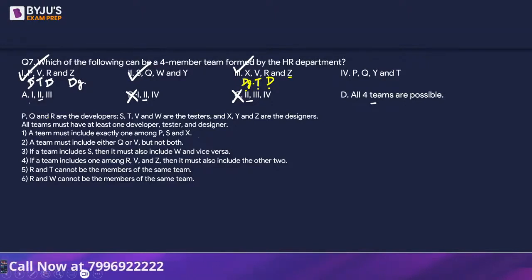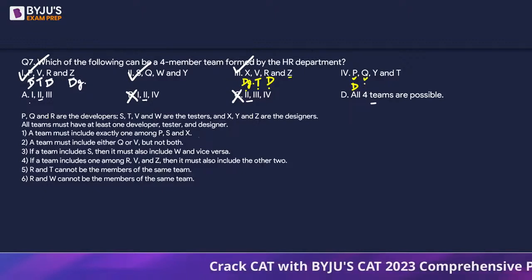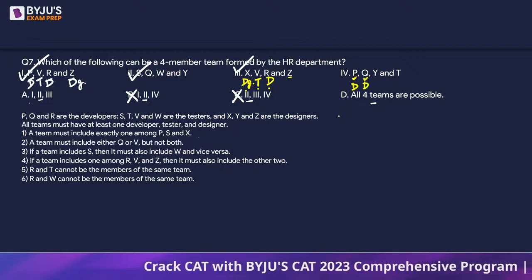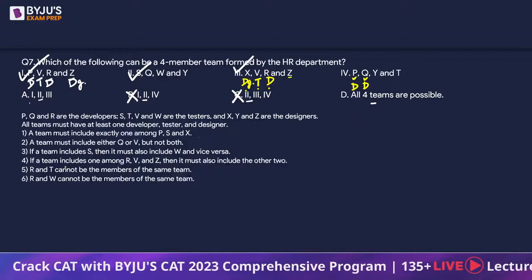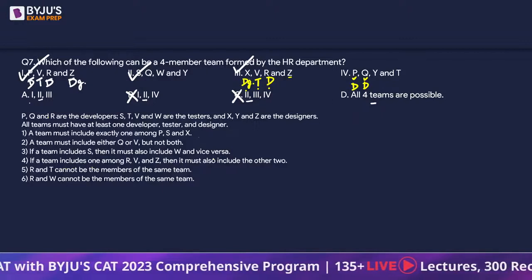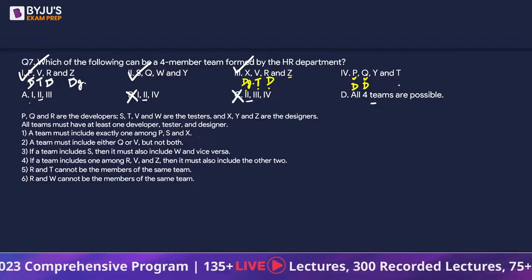That means we'll have to check fourth as well. Let's restart. P is there from the first statement and P is a developer. Q or V, we need one of them. Q is already there, V is not there, and Q is also a developer. A team includes S, there is no S. If a team includes R, V and Z, then it must also include the other two. Definitely R, V and Z are not there.